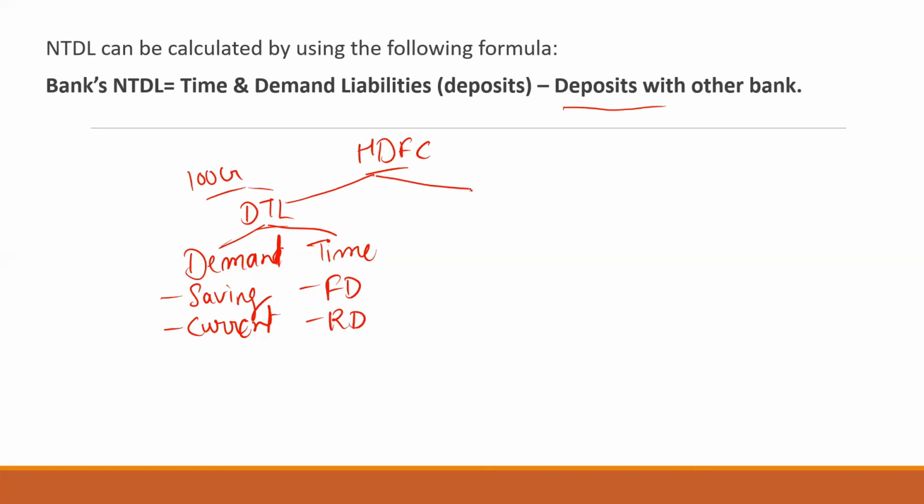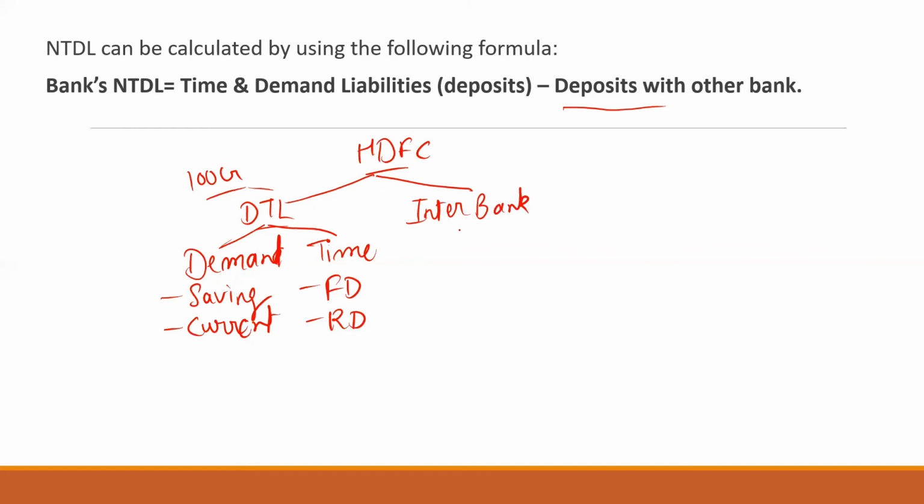At the same time, HDFC has interbank deposits. It should be remembered by everyone that every bank has some deposits with the other banks. Why do they have accounts with the other banks? Because for the transactions, for the clearing of checks, for the clearing of government tenders, for the clearing of other transactions or foreign transactions, every bank has to maintain some accounts with other banks. This is mandatory by the RBI. Okay, it means every commercial bank or cooperative bank has some accounts with other banks also.